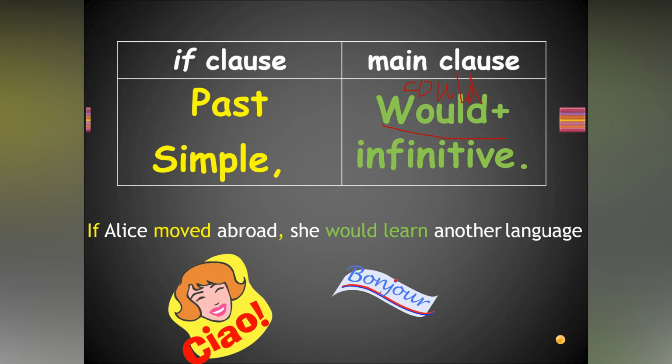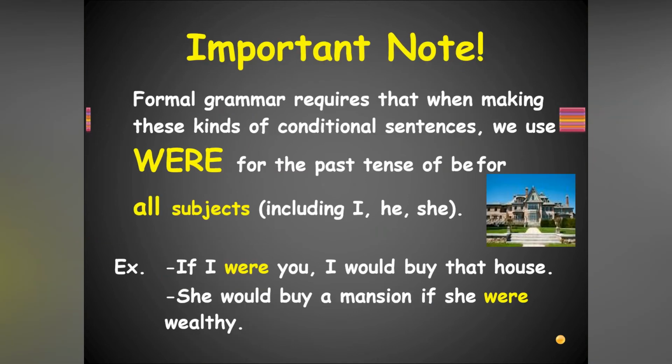Okay. If Alice moved abroad, she would learn another language. Moved, already past tense. Past actions we are talking about the past tense. She would learn, just expectation. Now, important note, here we have to remember something.